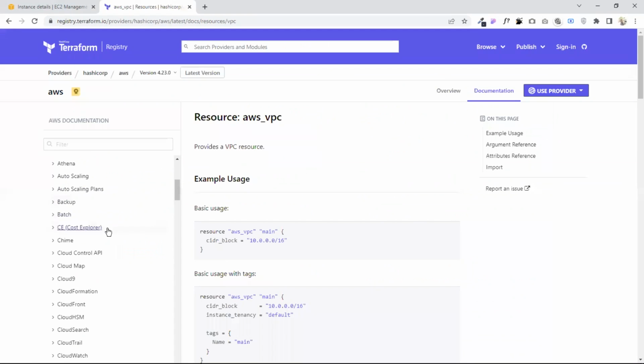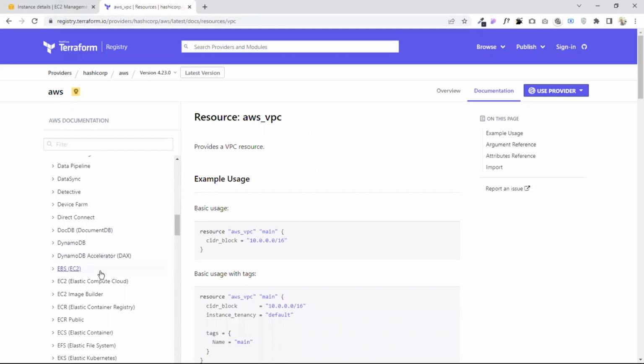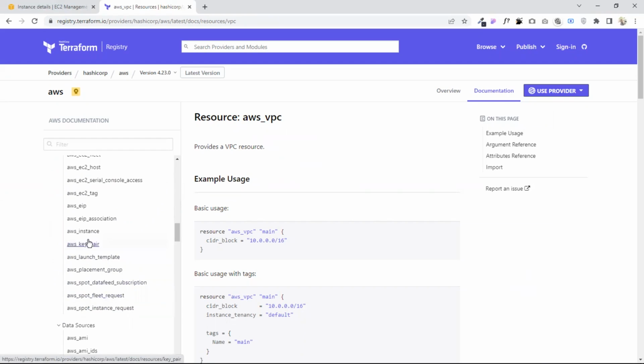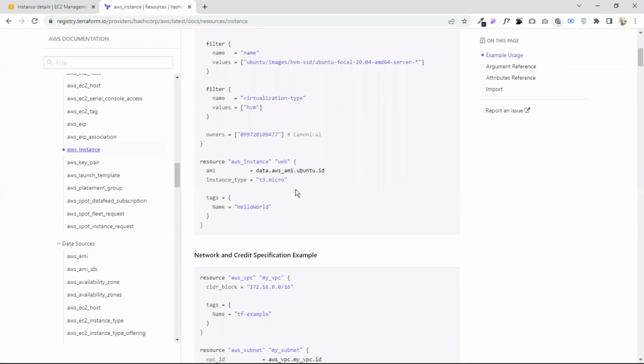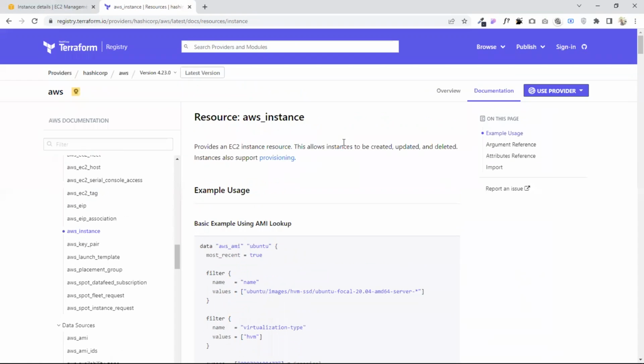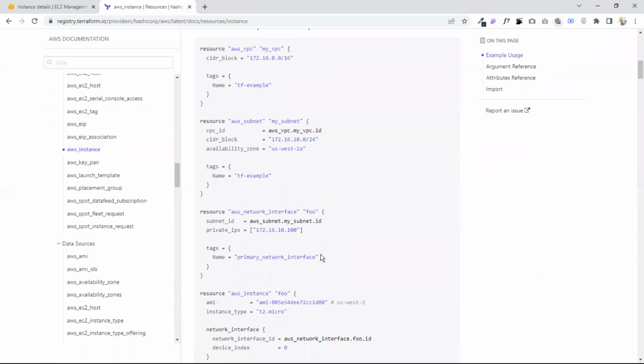Okay, so this is the EC2 aspect of it. This is the AMI, this is the instance, depending on whatever it is that you want to create. If you want to create your resources, as you can see, you just copy this, then you go ahead and create your resources. So that's that about that.